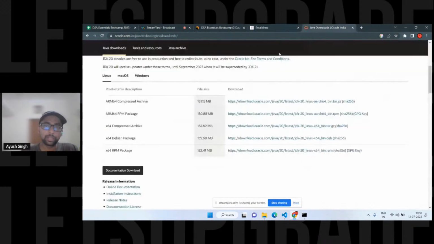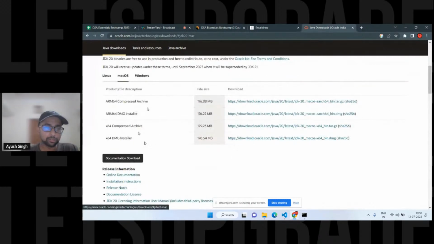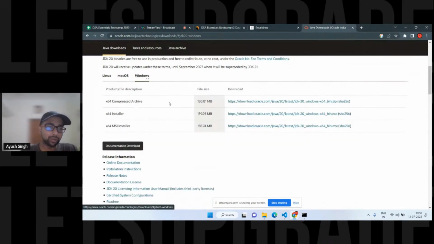This will work. And for macOS, I prefer this DMG installer. Okay, just go for the second link. It will be easy to install. Okay, and for Windows, it's quite easy. You have to just go for the MSI installer. Just go for the last one, the third. Okay, so just go for this one. This is for Windows. I'm just going to paste it in here.